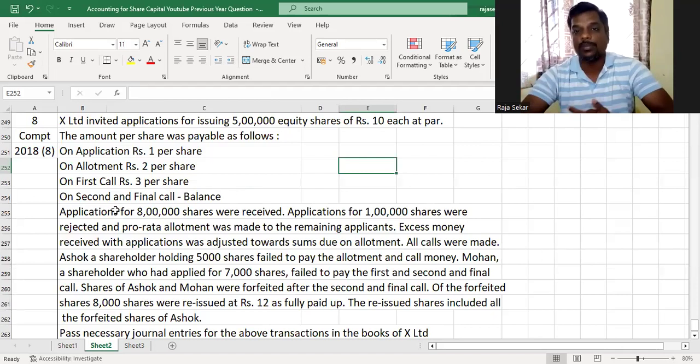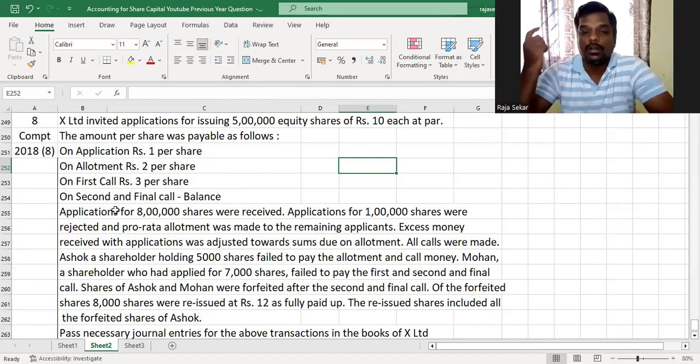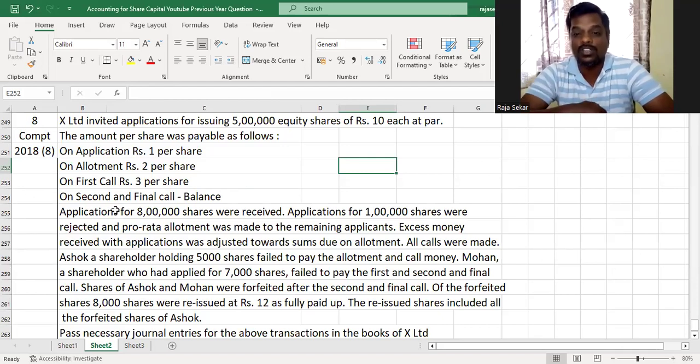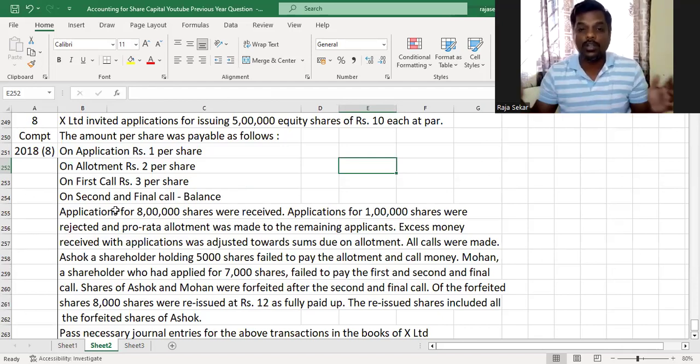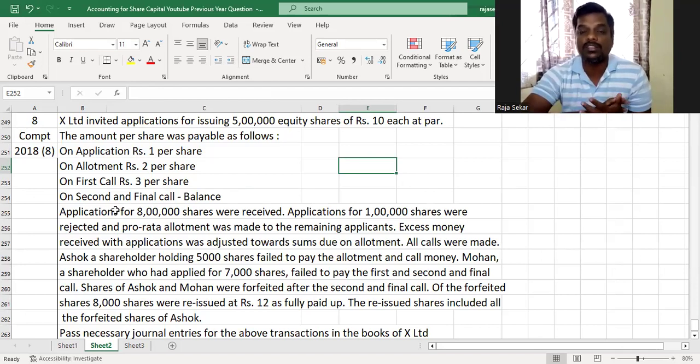I've taken questions from previous years too, so there might be some 8 mark questions. You might wonder if that is relevant now. It is very much relevant. Even if they don't ask all the adjustments in one question as an 8 mark question, a few of these adjustments will be put together and asked as a 6 mark question. They will probably remove one or two adjustments and ask it as a 6 mark question. So the idea is to understand the concept and be able to solve any question with any of these concepts involved. Therefore, I think this is very much relevant.